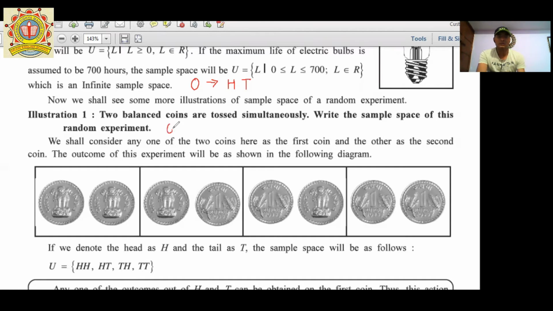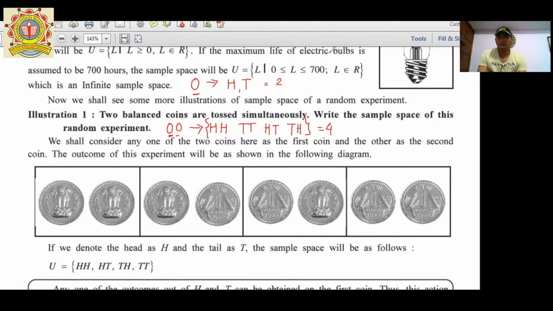But if I am tossing two coins, then the possibilities are: two heads, or two tails, or head on the first coin and tail on the second coin, or tail on the first coin and head on the second coin. So in this way there are four results if I am tossing two coins simultaneously. But if I am tossing a single coin, then I get two results.